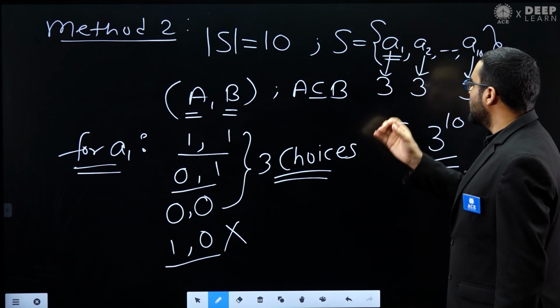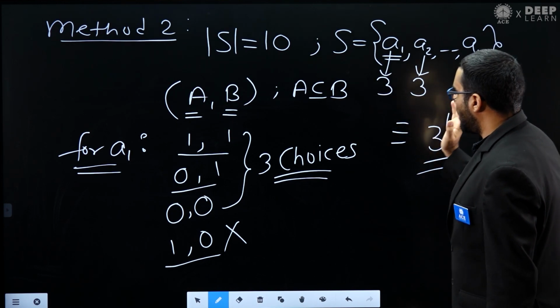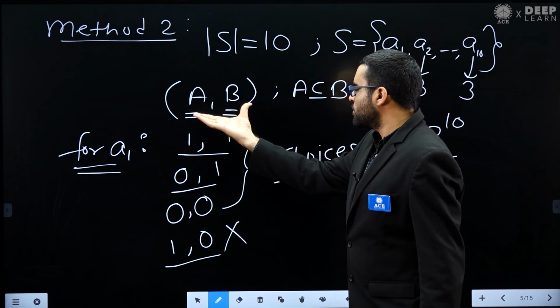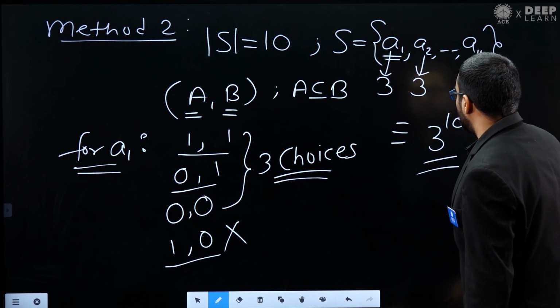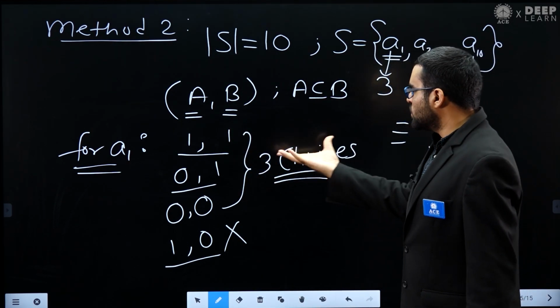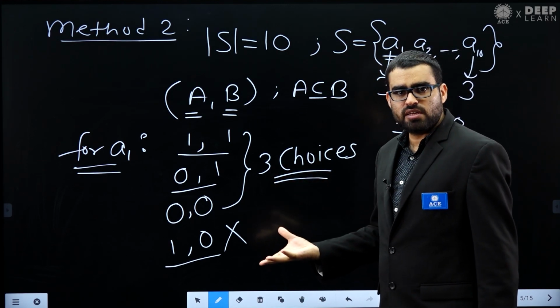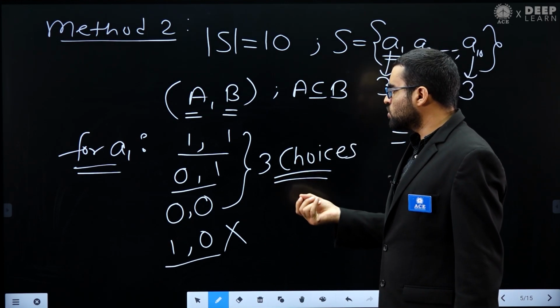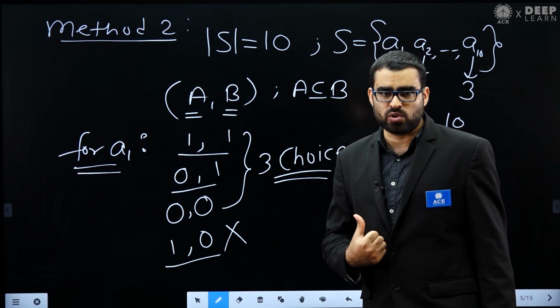For each element I have three choices. So how many pairs of the type A comma B can I make? That will be 3 power 10. So this is method 2. You can see this is a very easy method, and also a very useful method.